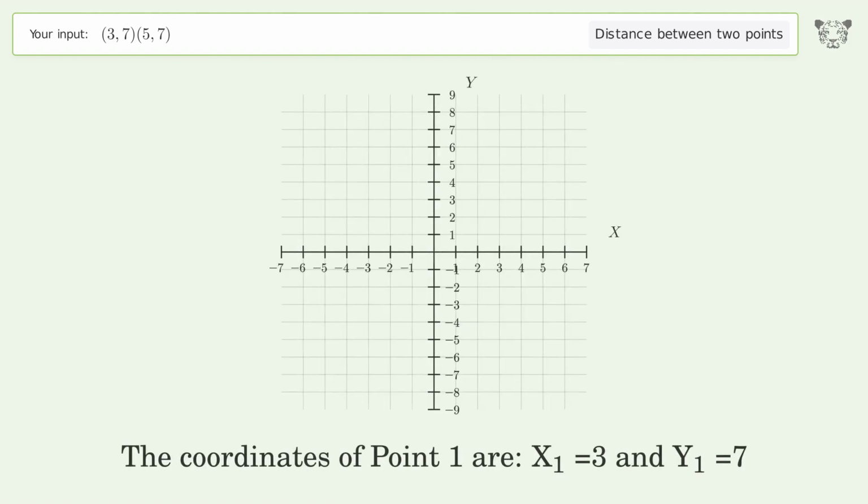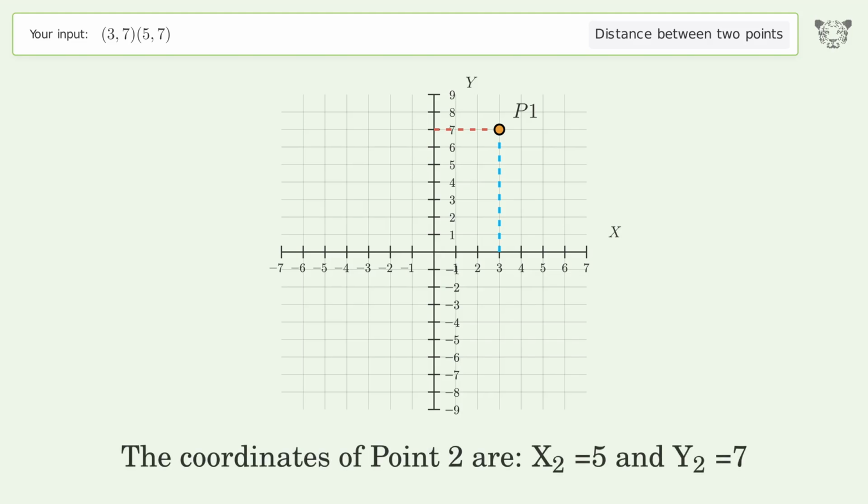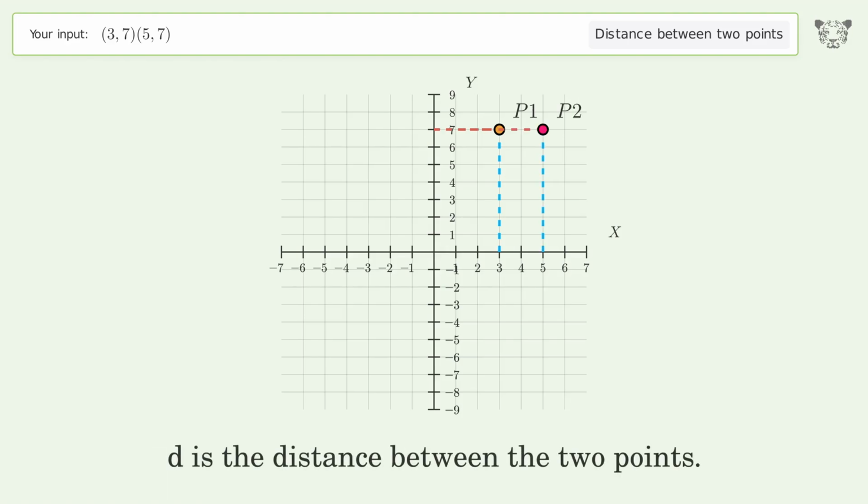The coordinates of point 1 are x1 equals 3 and y1 equals 7. The coordinates of point 2 are x2 equals 5 and y2 equals 7. D is the distance between the 2 points.